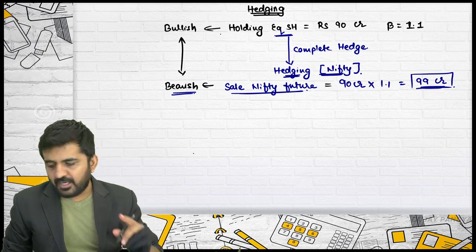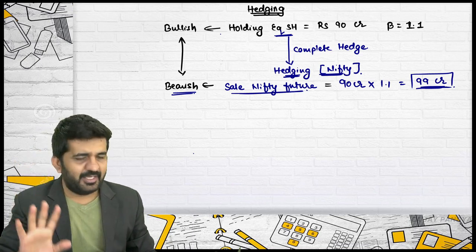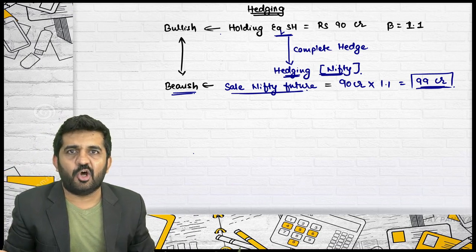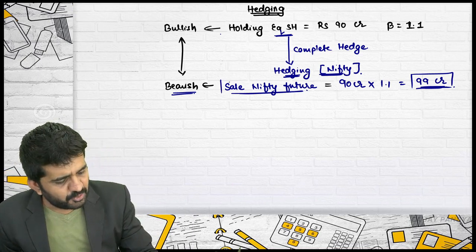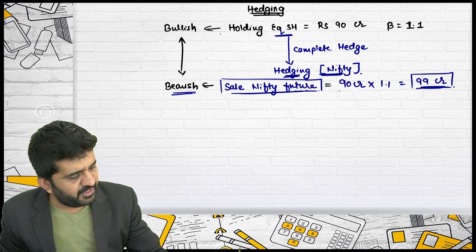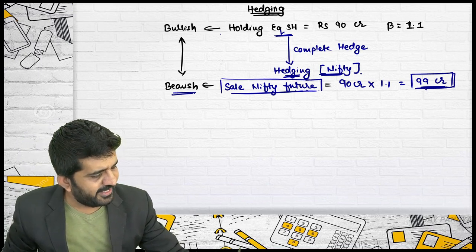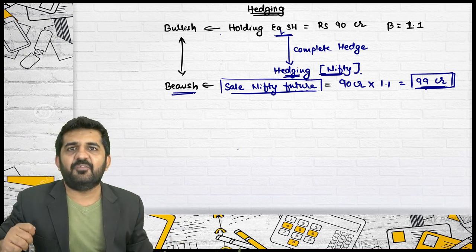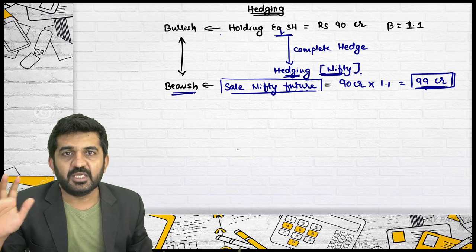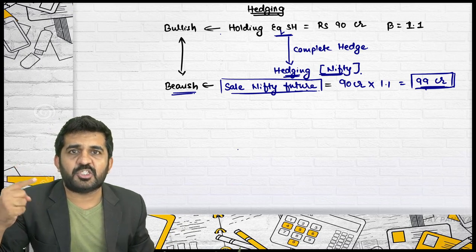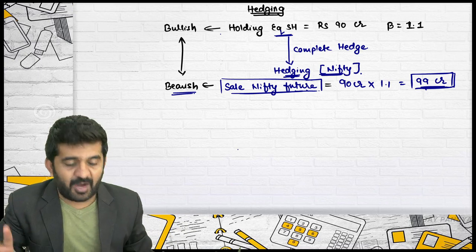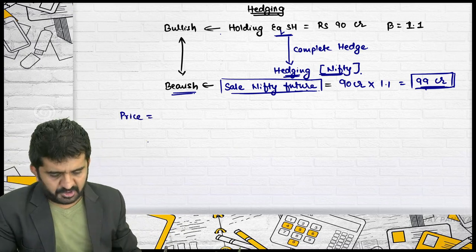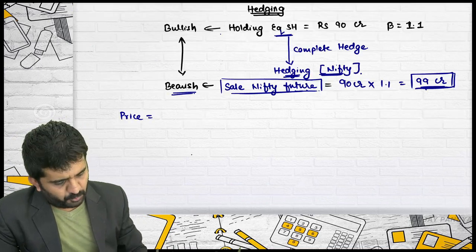Is it all right? Now try to concentrate. It is very easy. It is not difficult to see. Sometimes, because it is in lots, it becomes difficult. Otherwise, you will have to sell Nifty futures of 99 crore rupees. So let me take sell Nifty futures of 99 crore rupees. One Nifty future costs how much? What is the price of one Nifty future, the strike price in future as far as Nifty is concerned? It is 4,300 rupees.